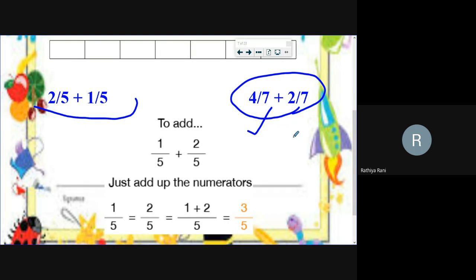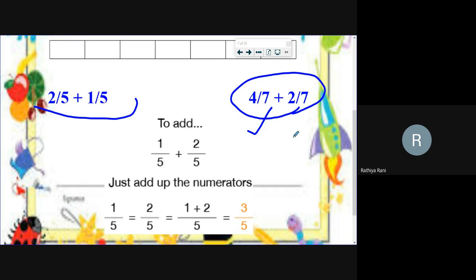So let's see who completes first. After you complete, you have to show your note to me. I need to check your diagram, how you have drawn. Shade it in different ways for 4 by 7, but you have to draw only one rectangle.